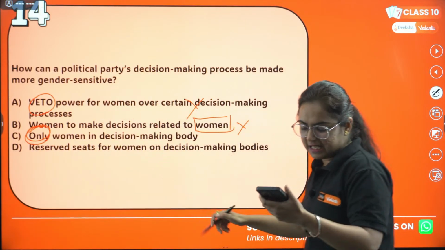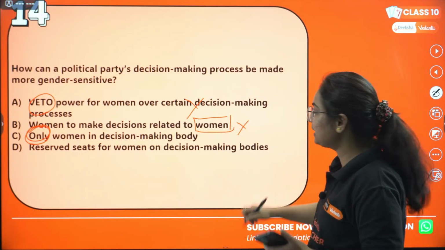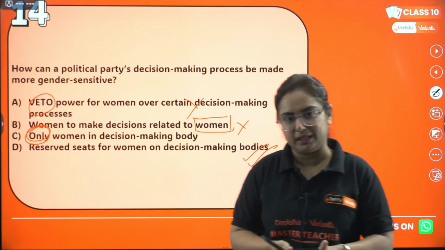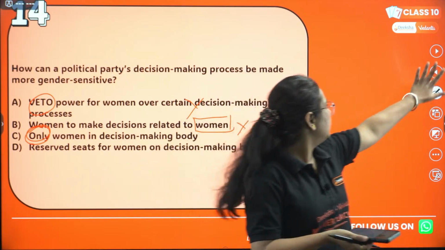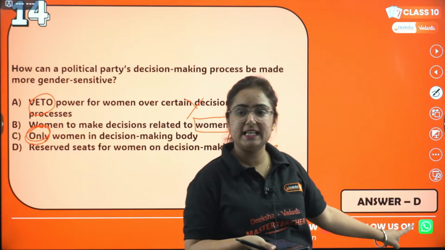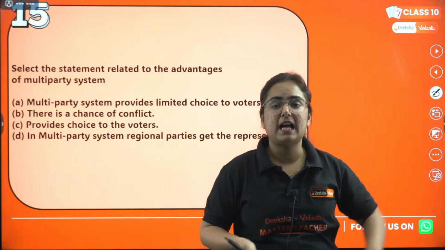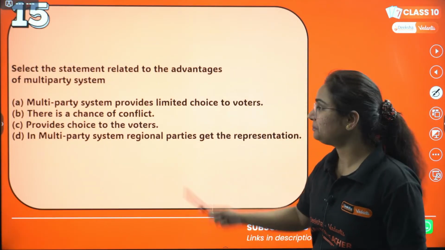Rather, D is the correct answer. Yes, Rohit, Aditya, you both are correct. It's reserved seats for women on decision-making bodies. Okay, great. Now moving to the next question, option D is correct. You can see the correct answers here on the screen. Next question, that is the 15th question of the day.